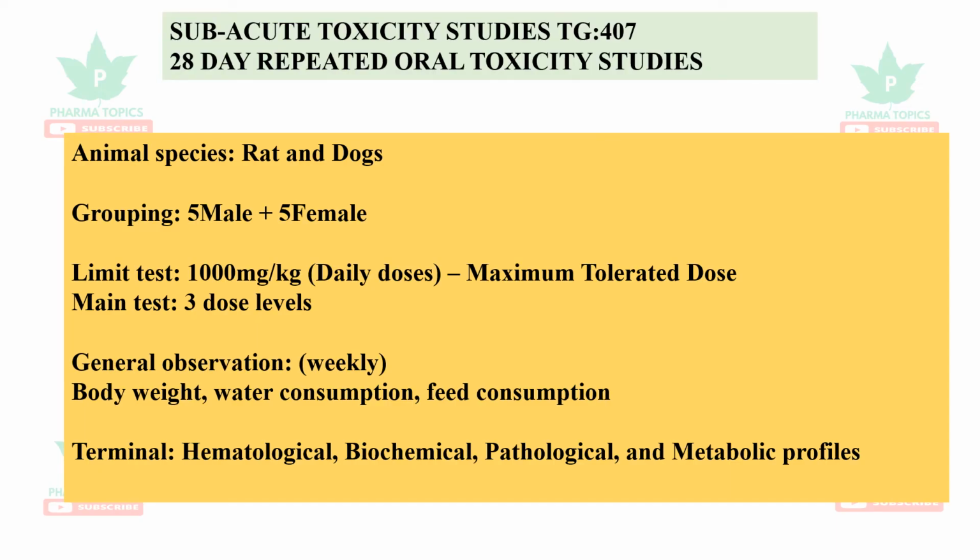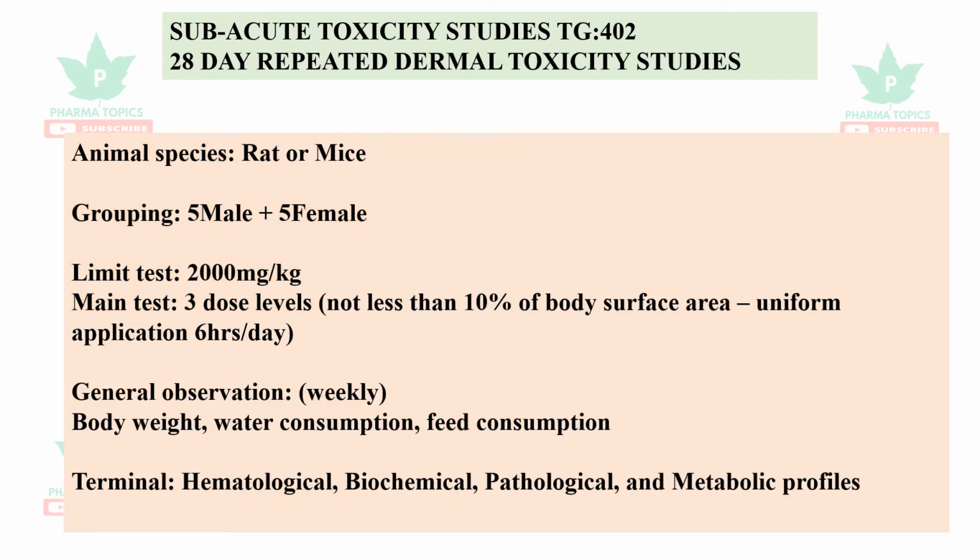Next is subacute toxicity guidelines 407. Repeated dose toxicities for 28 days. The limit test is 1000 mg per kg. It is tested at 3 dose levels, and both genders are tested, 5 male and 5 female. Weekly observation for all the parameters like water consumption, body weight, feed consumption, hematological, biochemical, pathological and metabolic profiles. Subacute toxicity guidelines for dermal toxicity.